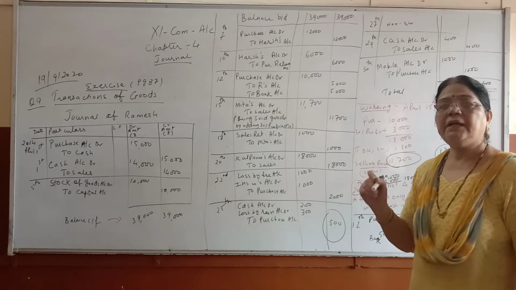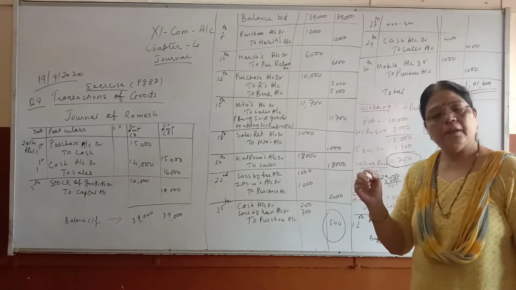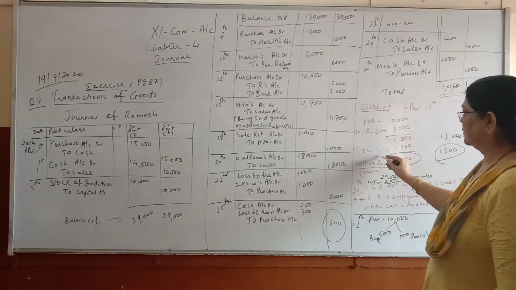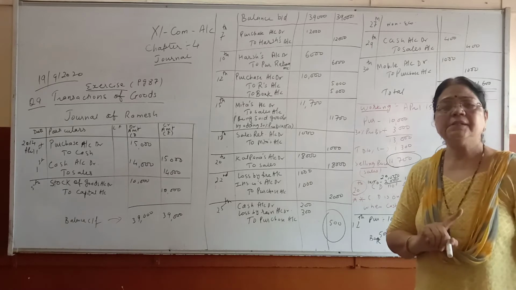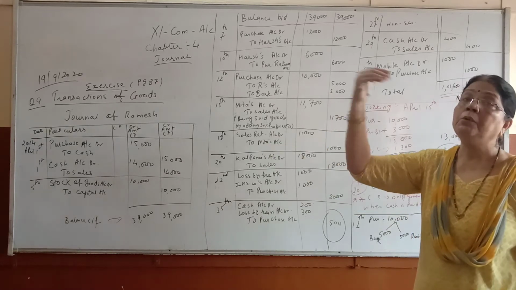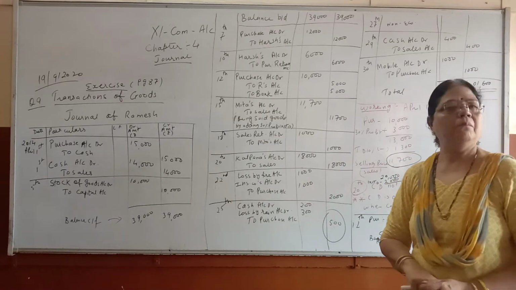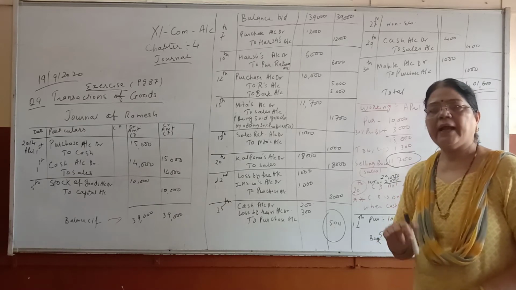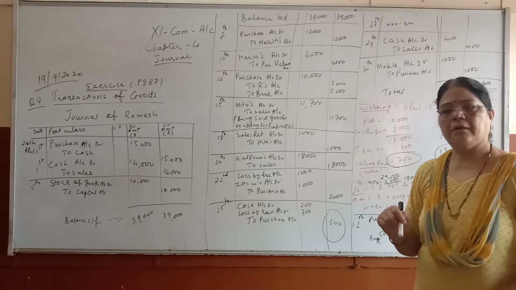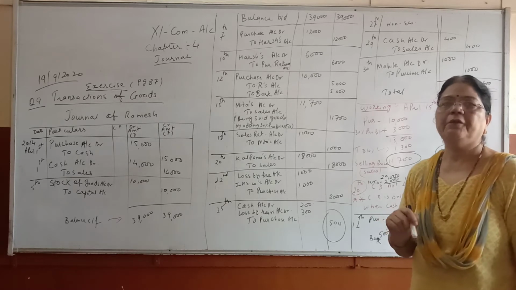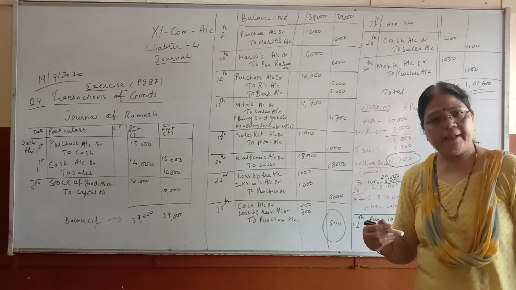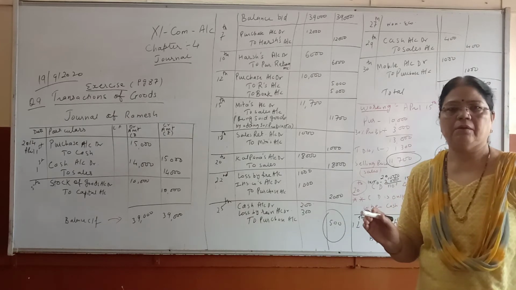But the 10% TD you will work out the same day in rough. Cash discount I will give you when you come to pay. If you don't come to pay, I will not give you cash discount. I will write it in the agreement when I am selling goods. If you come within 10 days, I will give it, and if you come after 20 days, I will not give you cash discount.